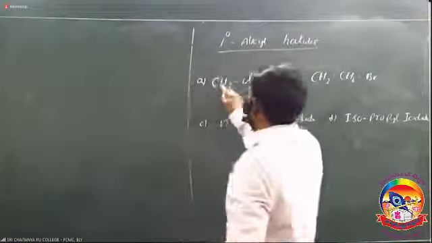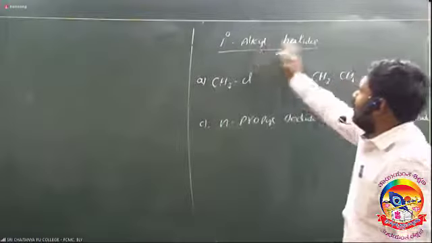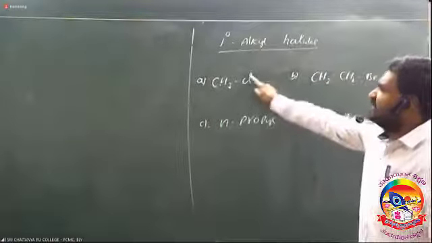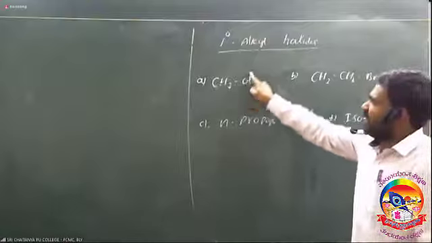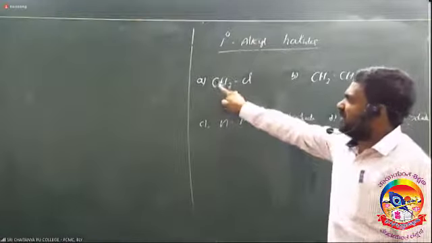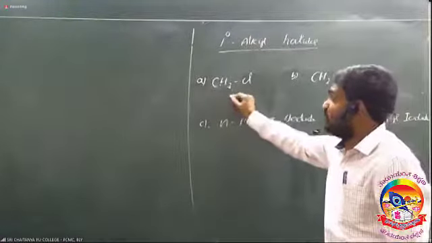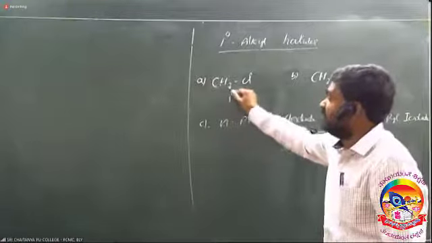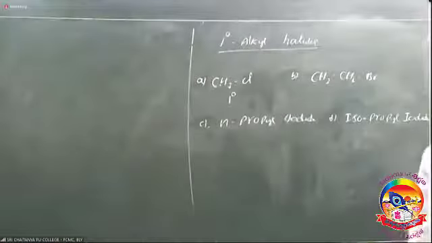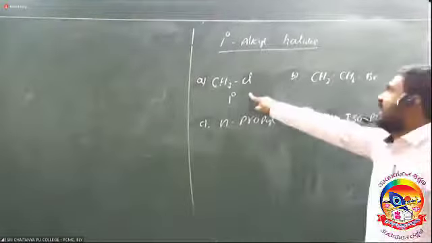The first one is methyl chloride. Identify whether it is a primary alkyl halide. CH3Cl: here Cl is attached with CH3, which contains only one carbon. So it is a primary alkyl halide. Chloromethane is a primary alkyl halide.